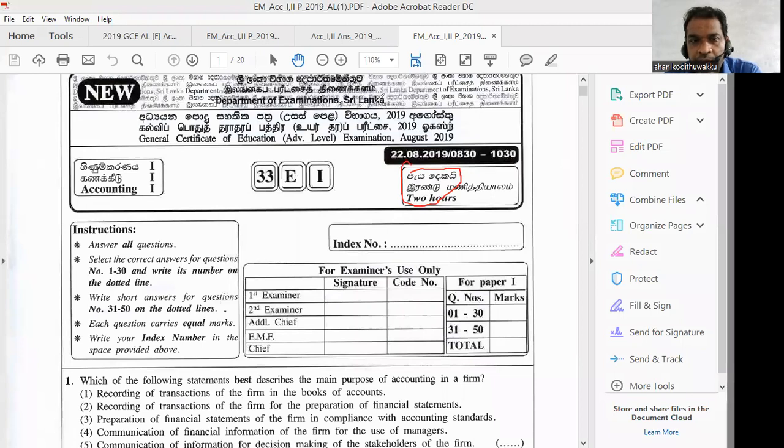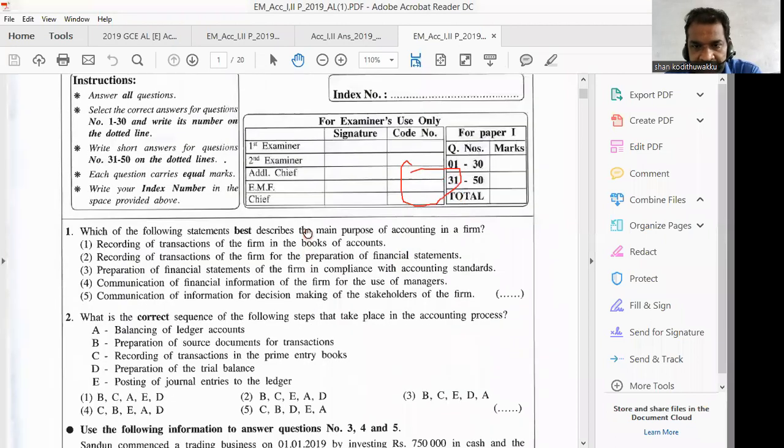Within 2 hours, you have to solve all the questions. You are having 50 questions. Question number 1 to 30 are multiple choice questions, and question number 31 to 50 are short answer questions.